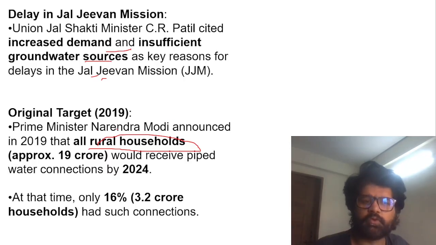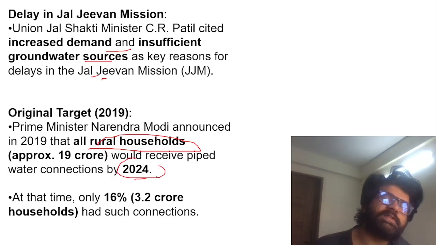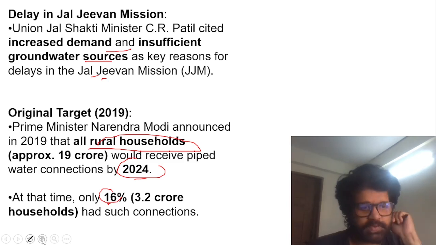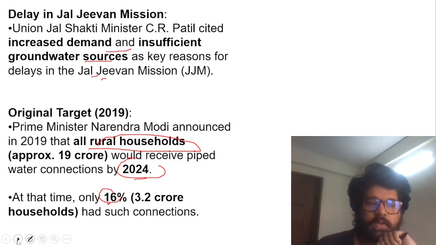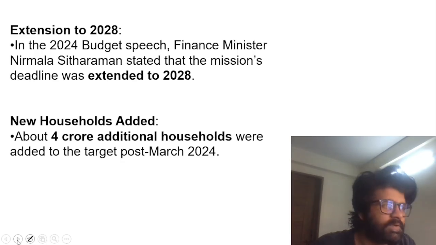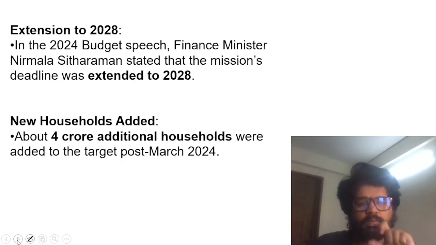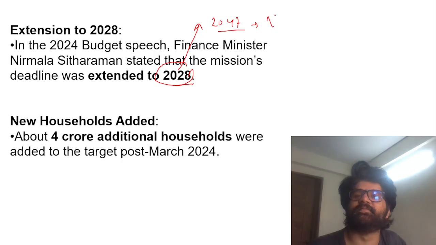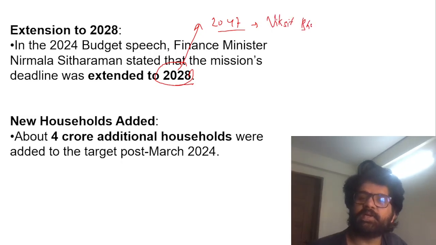Or have we already become a Vishwaguru? No, Narendra Modi sir announced all rural households will receive a piped water connection by 2024. Now, Nirmala Sitharaman ma'am is saying that no, they will receive it by 2028. If you take it in a positive way, the number of piped connections has actually increased. And why is a piped water connection important to rural households? Because if they're drinking water from, let's say, some reservoir or something like that, or they don't have proper water supply, then it can lead to diarrhea and other problems. So Nirmala Sitharaman ma'am is saying that it has been extended to 2028. Let's extend it to 2047 when we will become a Viksit Bharat, because we know it will again be extended in 2028.